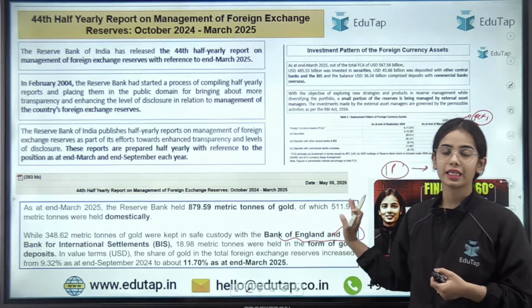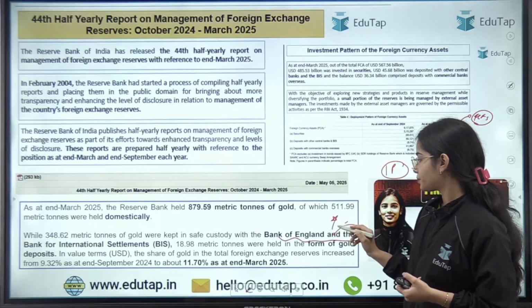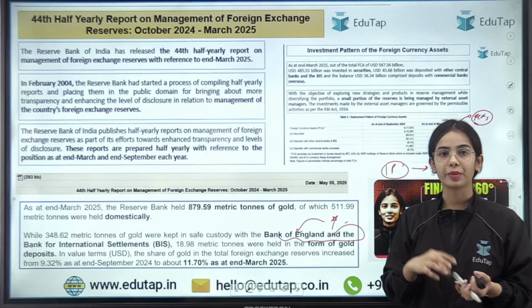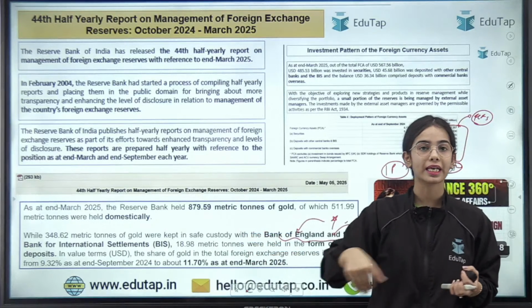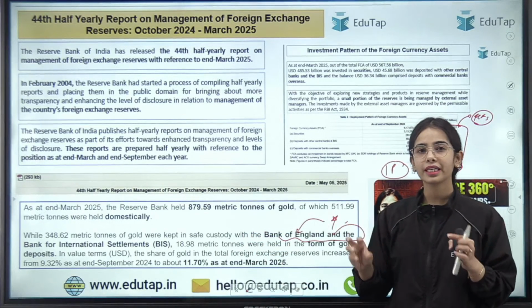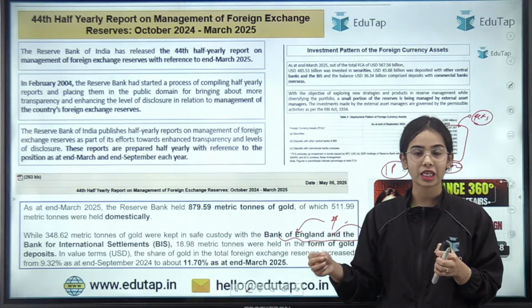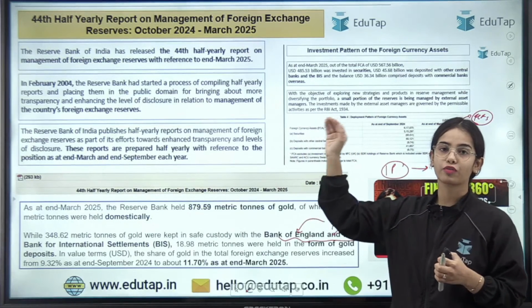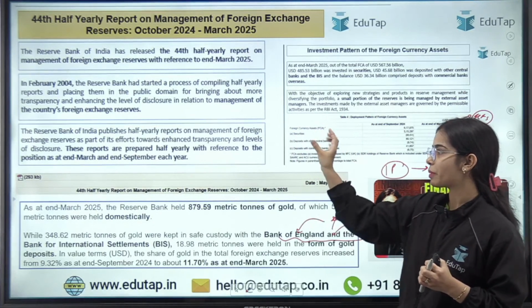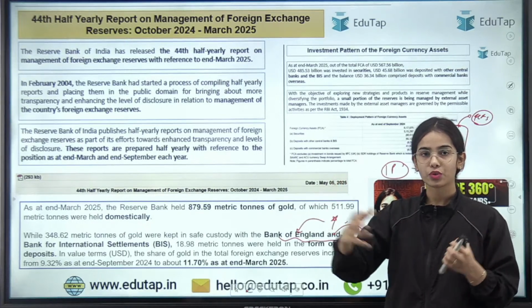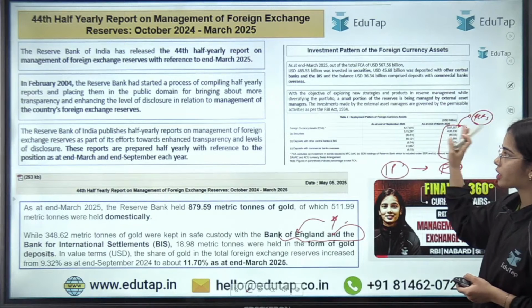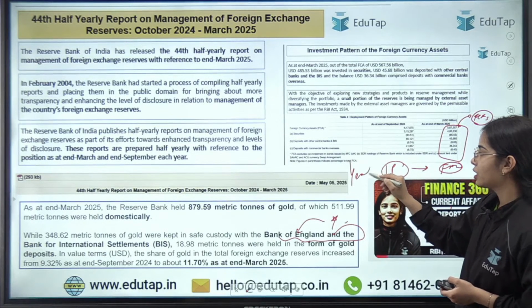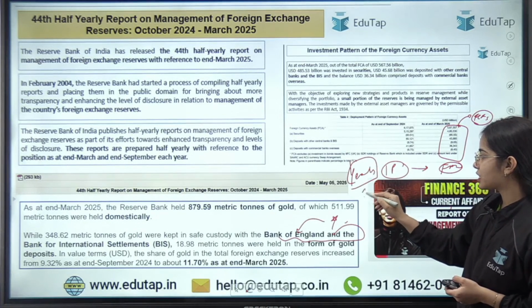Okay, so this is the idea that you have to remember the static points, that the RBI also keeps the gold with the Bank of England and Bank for International Settlement, but the data points have become less relevant now. Just have the overview of this 44th half yearly report and just remember the main data points. Okay, that's it, because the half yearly data is now not very much important as the yearly data has already been released, okay, for the investment and such.